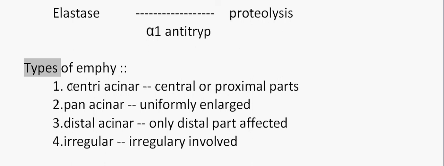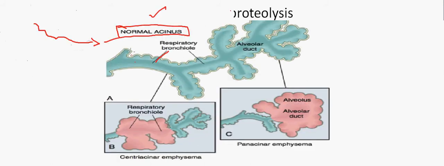Now we'll go to the picture to see one. First we'll discuss the four types, which are the centri-acinar, pan-acinar, distal acinar, and irregular acinar types of emphysema. In the centri-acinar type, the central or proximal parts are enlarged. We come to the picture here to see this is the centri-acinar emphysema.